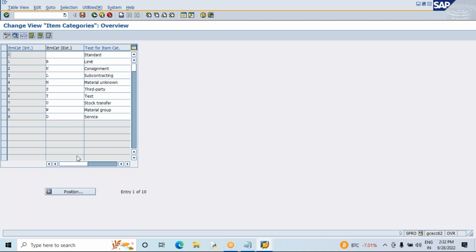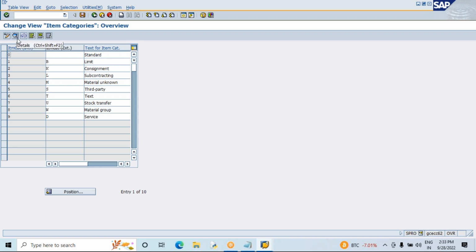In the interview, they will ask: can I create a new item category? Why are they asking? Because they want to know how much command you have on the subject. What exactly should your answer be? We should say we are not able to create a new item category in the system. Not only here, in SAP wherever you will not find a New Entries button, did you find any New Entries button? No.